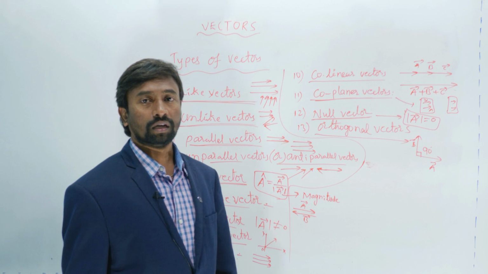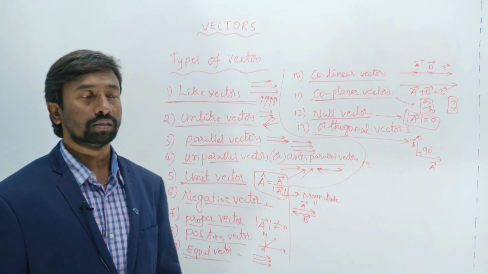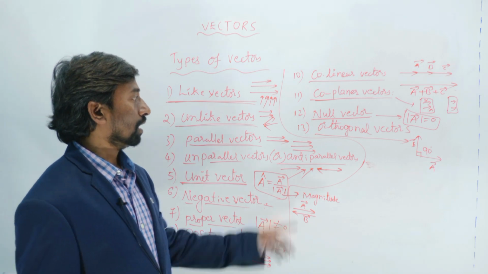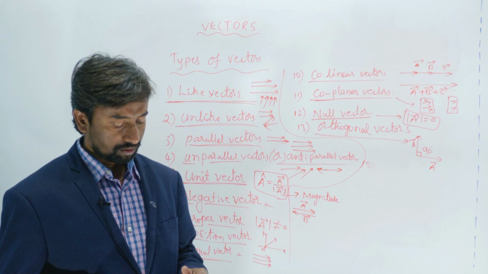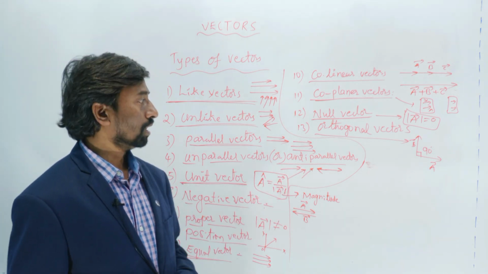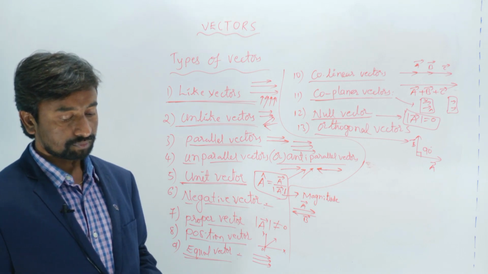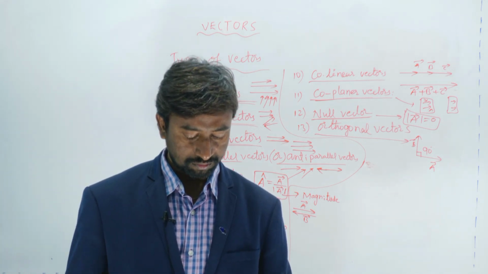Null vector is nothing but the vector whose magnitude is equal to 0. Orthogonal vectors: if the angle between the two vectors is 90 degrees, then the vectors are said to be the orthogonal vectors. These are some of the types of vectors.